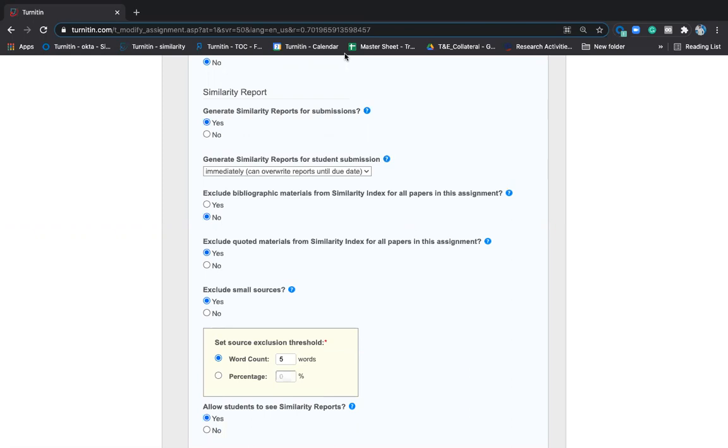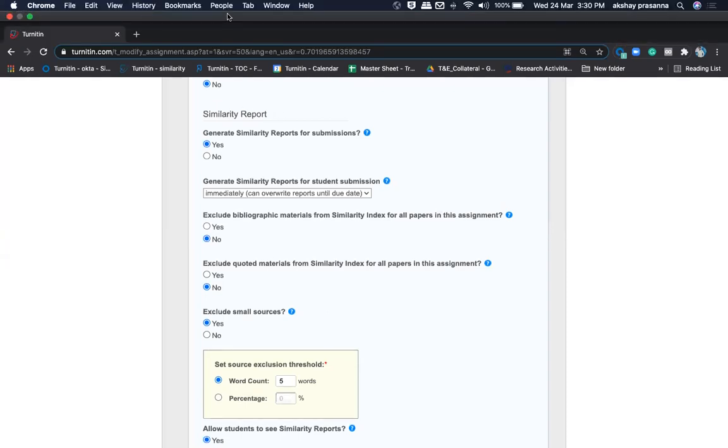What do you mean by quoted materials? So this is very important thing. If I say yes here, all the quoted materials get excluded. What we mean by quoted materials here is standard statements, definitions, all this come under quoted materials. Always people tell that, Akshay, how do I give standard statements, something related to surgery, a common terminology, or maybe a common statement? For example, Newton's law. I quote it in double quotes.